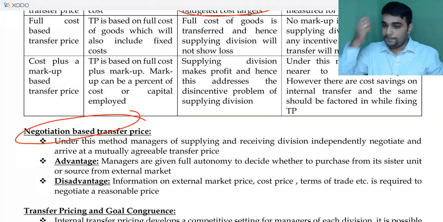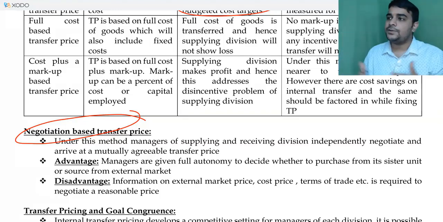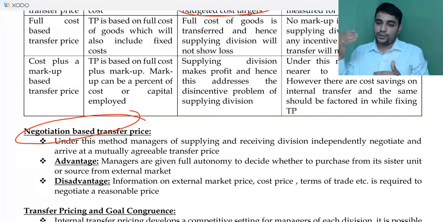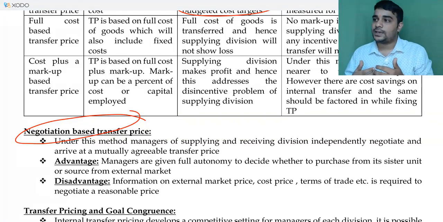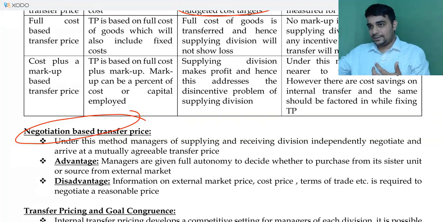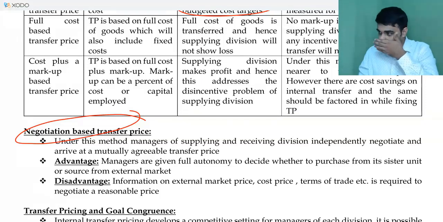The most important issue with the transfer pricing situation is, because I give you full freedom, I will end up giving full freedom to both the managers. For example, in a Big Four you will see multiple divisions. There is a tax department, there is an audit department. When you are doing an audit, sometimes you will need the services of the tax department for completing the audit. When that happens, there will be some internal charge that needs to be made. You will have to charge some value from one division to the other division.